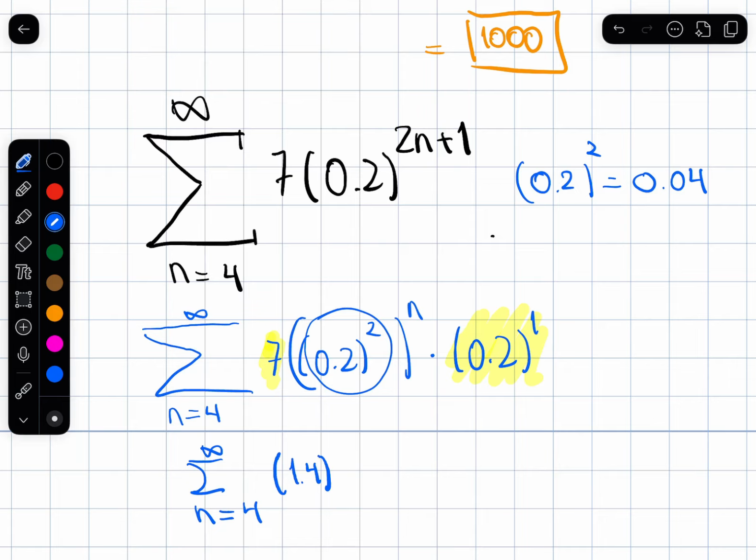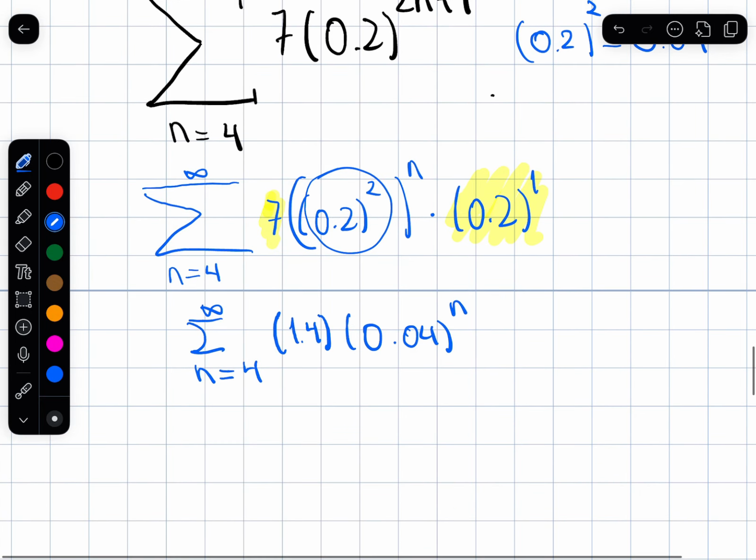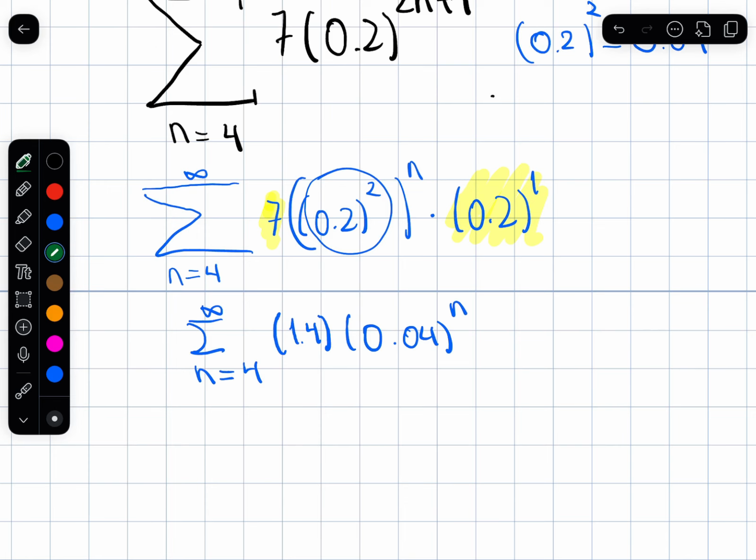Yeah, that's right. Double it, divide by 10. But then 0.2 squared to the power n, which is 0.04. So now that I've done this, I can see that the ratio is r equals 0.04. Okay? So you just have to be careful here with finding the sum.